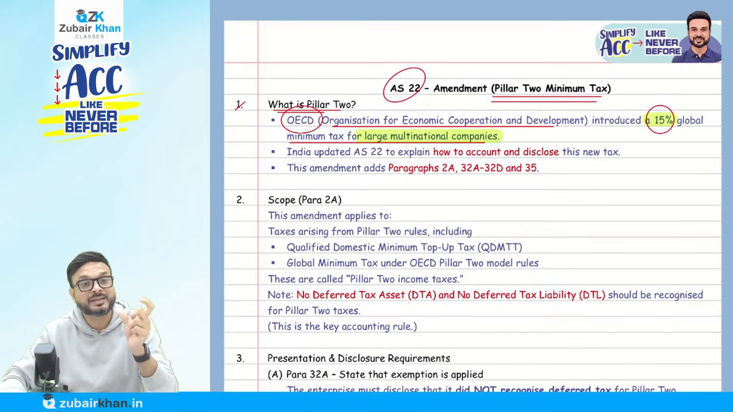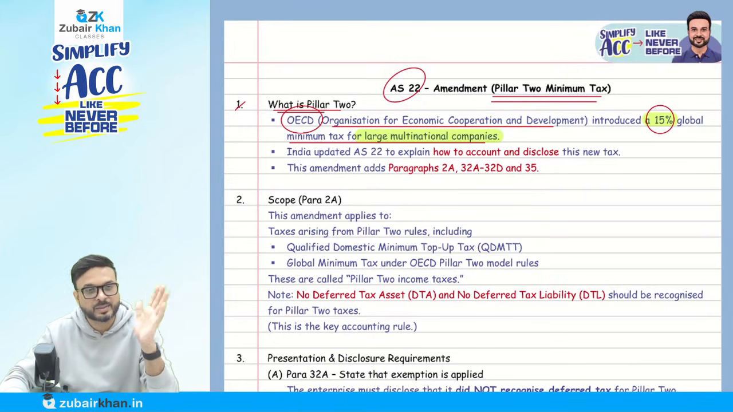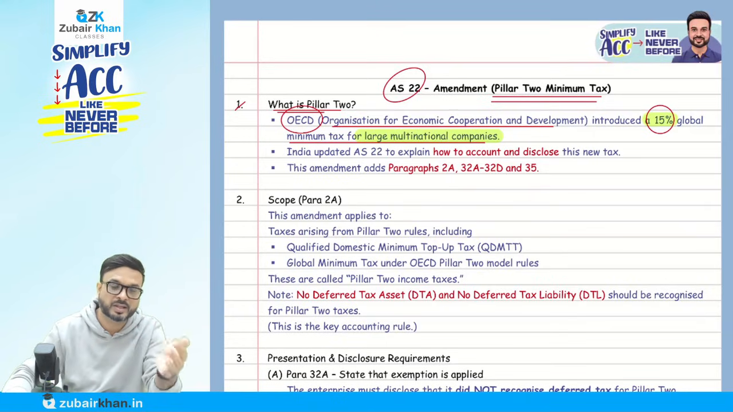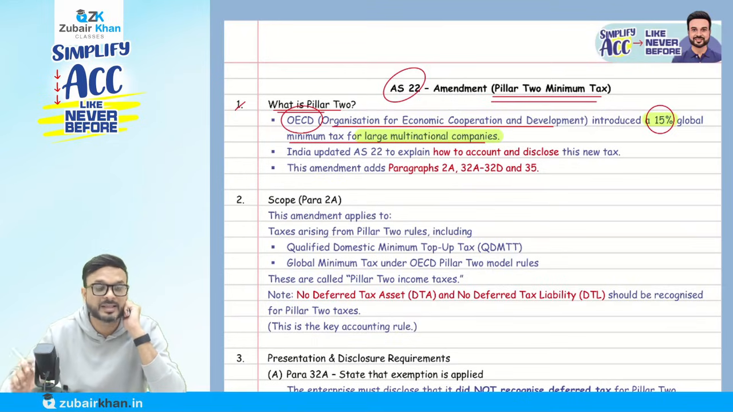So what about the remaining 6%? Because the rate of tax in Dubai is 9% and they are saying the minimum should be 15%. So what about the 6% for large multinational companies? They have to pay that, but it is not applicable to all companies in Dubai. They have separate rules for what is a large multinational company. But they say a minimum of 15% should be paid by those companies. So if they are paying 9%, they have to pay the remaining 6%.